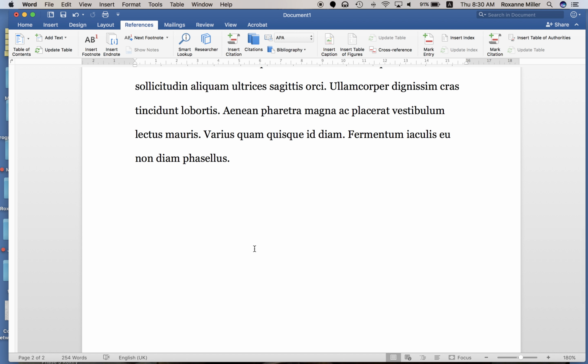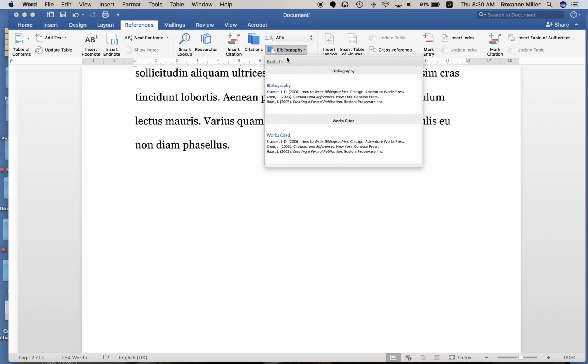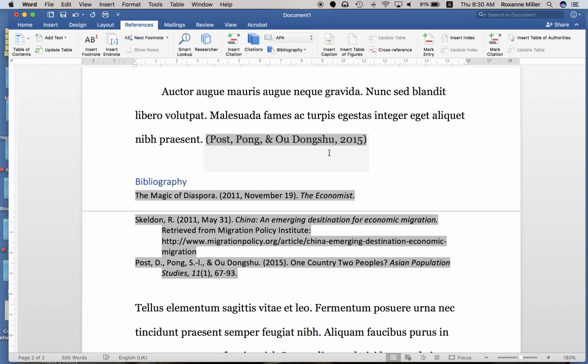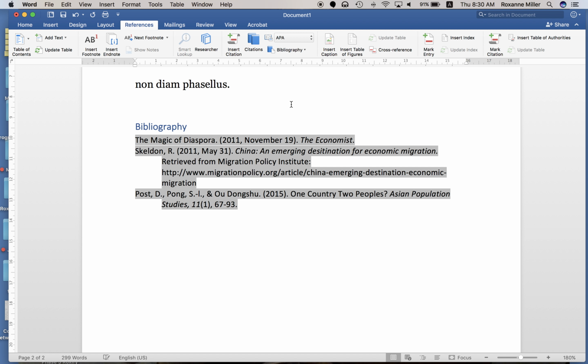Now, we're going to scroll down to the bottom of the page, and what we need to put in now is our bibliography. So we're going to click on bibliography. Uh-oh, it's put it in right here. So we don't want that. It's in the middle of our text. We're going to undo that. Come down here and put your cursor where you want your bibliography, and then click bibliography. So there we have it. Now, what you'll notice is it does say bibliography, and for our EAP class, we want it to say references. So you simply double click on the word bibliography and type in the word references.